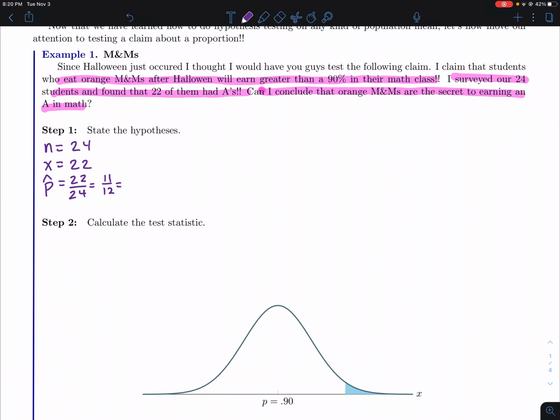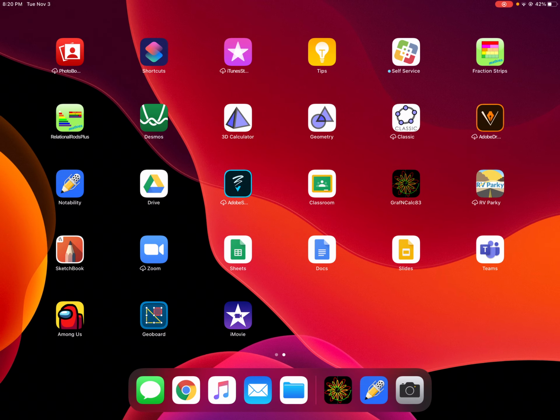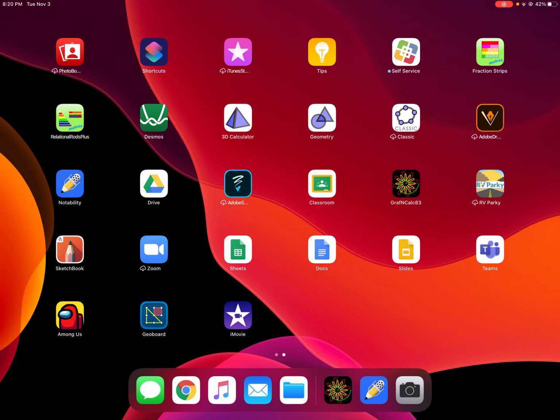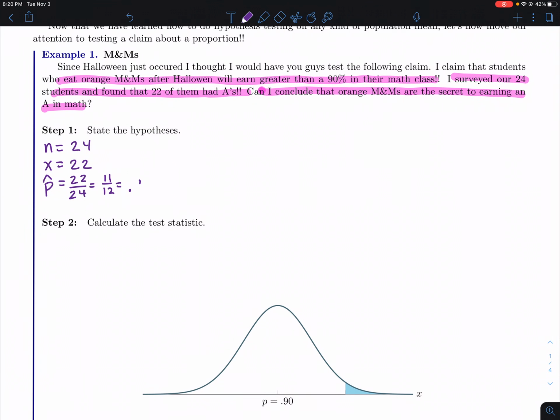Let me pull up my calculator real quick. So 0.917, let's say. And then finally, we don't know alpha, so it looks like our alpha is just going to be 0.05.